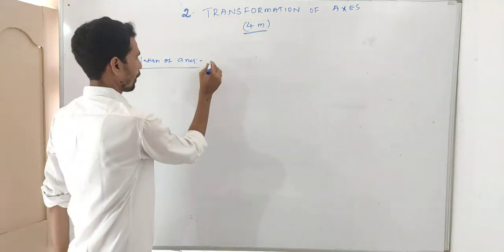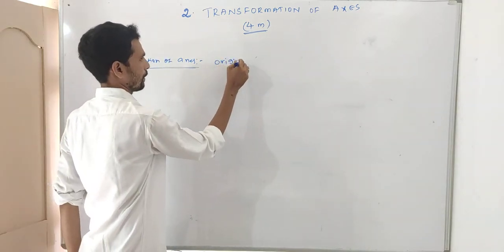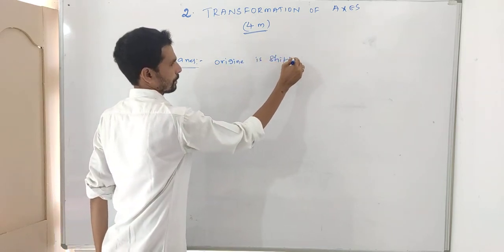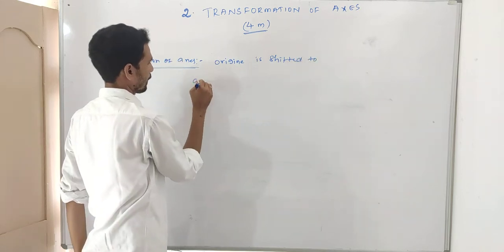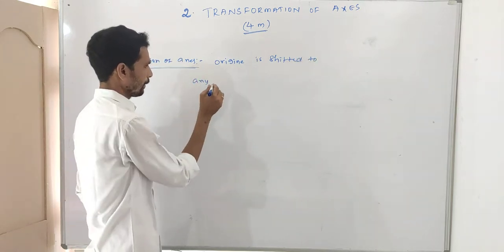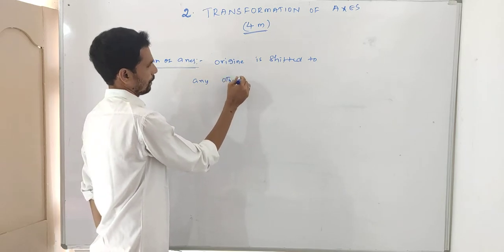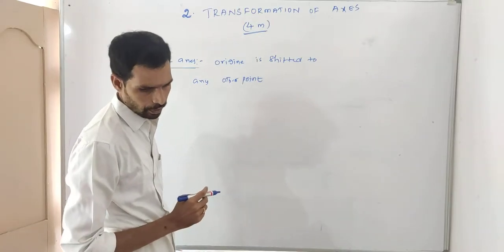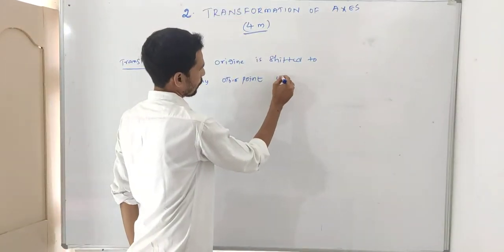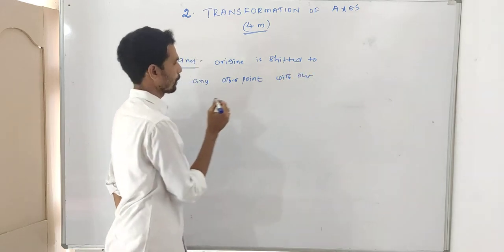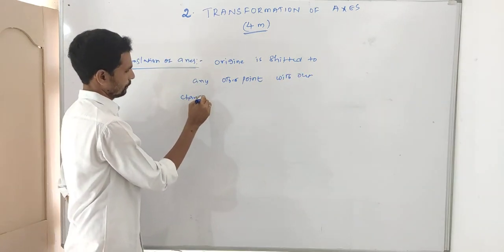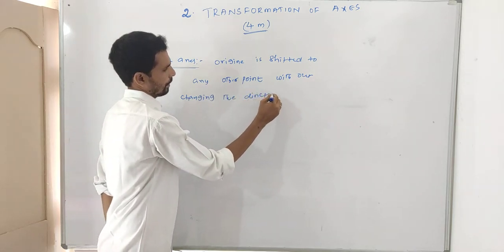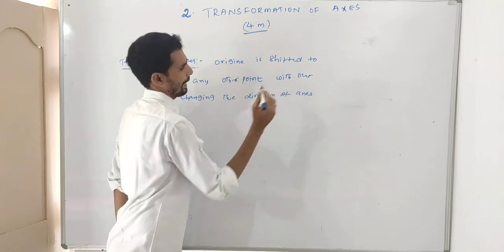Origin is shifted to any other point without changing the direction of axis.